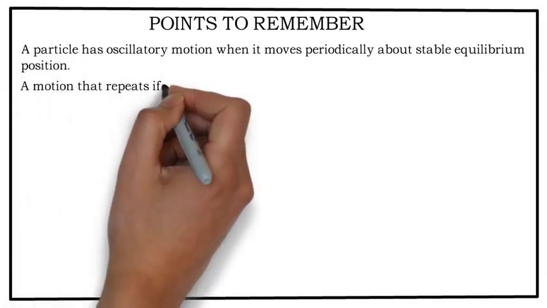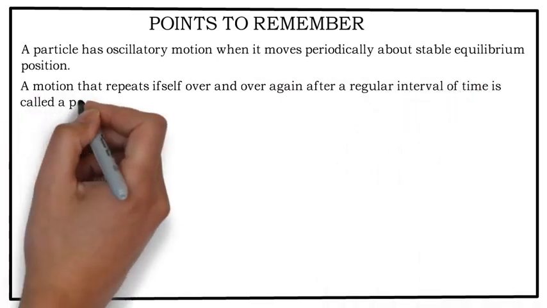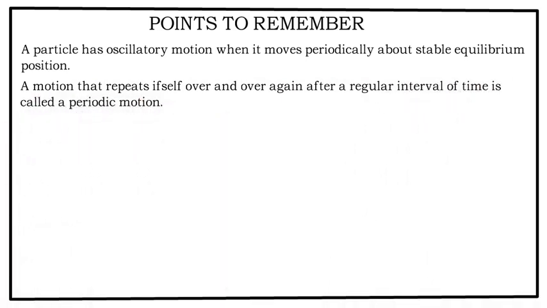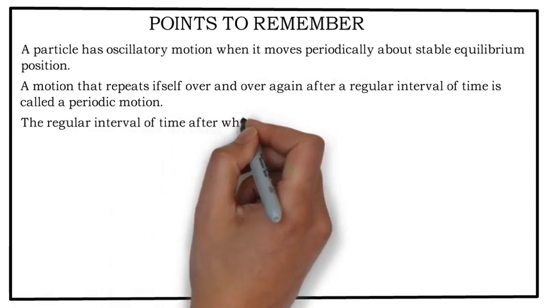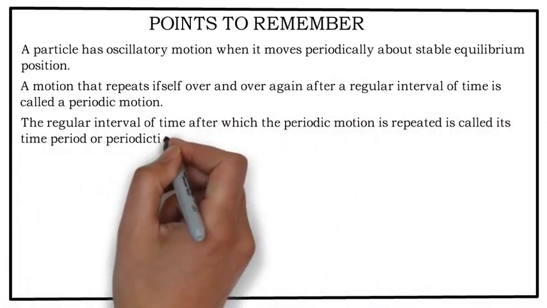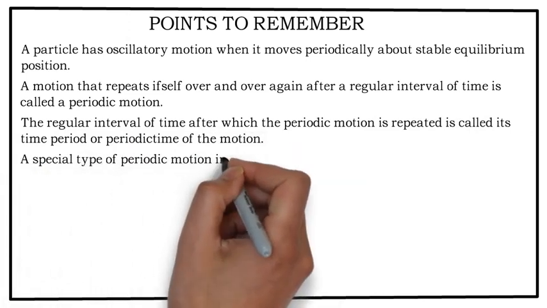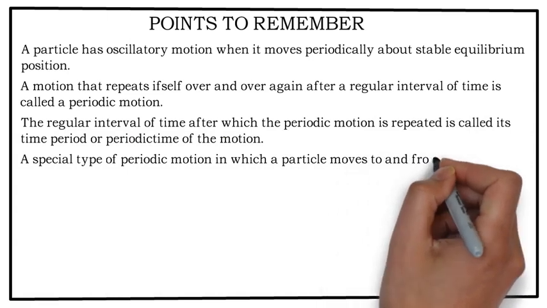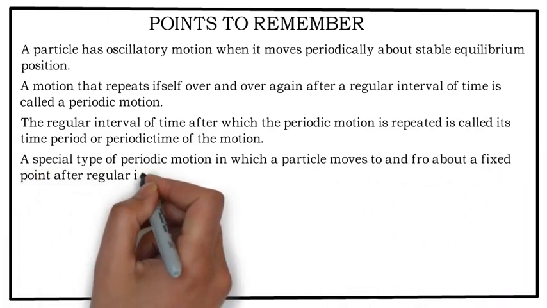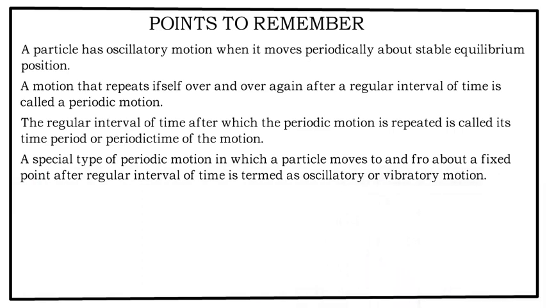Motion that repeats itself over and over again after a regular interval of time is called periodic motion. The regular interval of time after which the periodic motion is repeated is called the time period of a periodic motion. A special type of motion in which a particle moves to and fro about a fixed point after regular intervals of time is called oscillatory or vibratory motion.